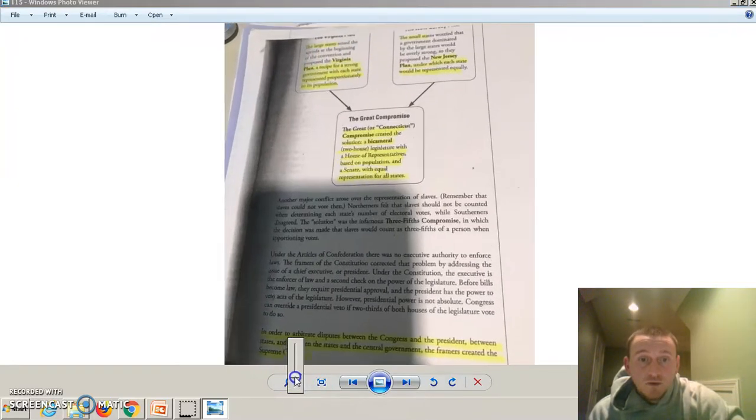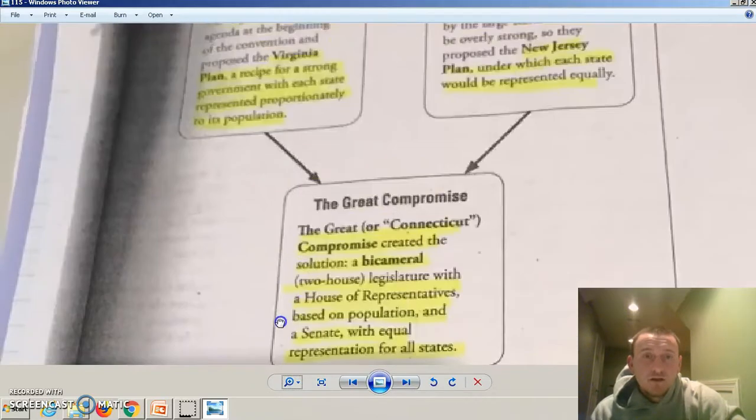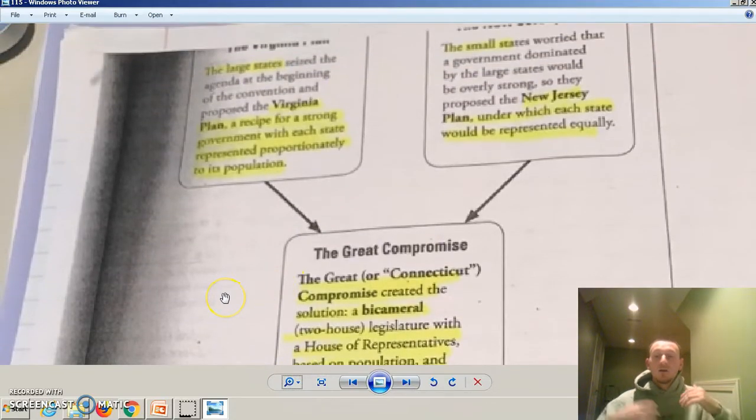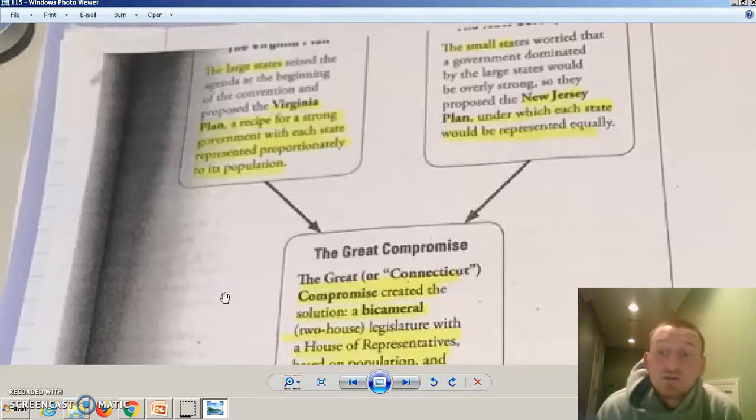Okay, so we're going to zoom in. Originally you got the Virginia plan. Well, this is going to favor large states. You got some large states, you got small states. Obviously, Virginia is going to be one of the big ones. New Jersey, think about New Jersey, it's a small state. The Virginia plan, large states would have equal representation, just like our Senate now is equal representation. The New Jersey plan: small states worried the government dominated by large states would be too strong, so each state would be represented equally.